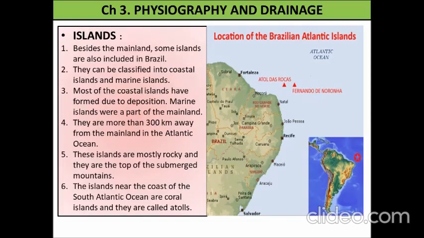Besides the mainland, some islands are also included in Brazil. They can be classified into coastal islands and marine islands. Most of the coastal islands have formed due to deposition. Marine islands were part of the mainland. They are more than 300 km away from the mainland in the Atlantic Ocean. These islands are mostly rocky and they are the tops of submerged mountains. The islands near the coast of the South Atlantic Ocean are coral islands, also called atolls.